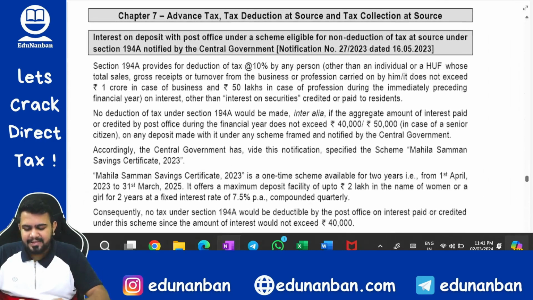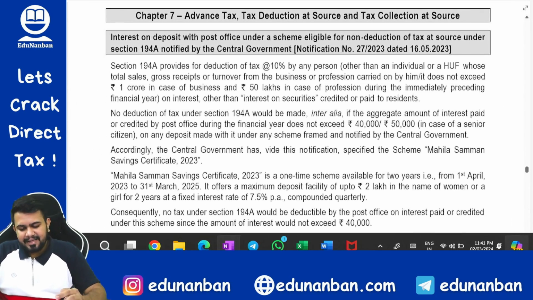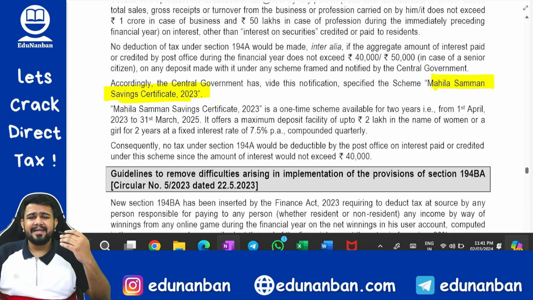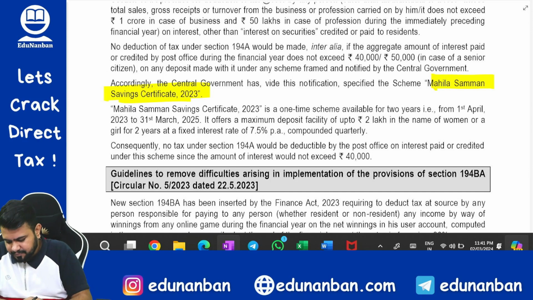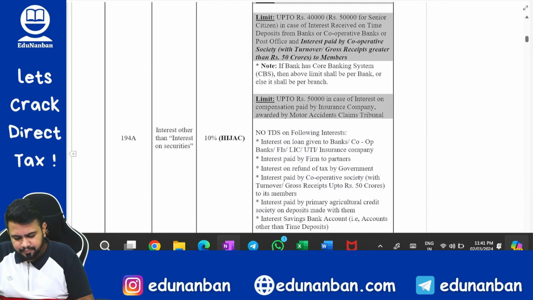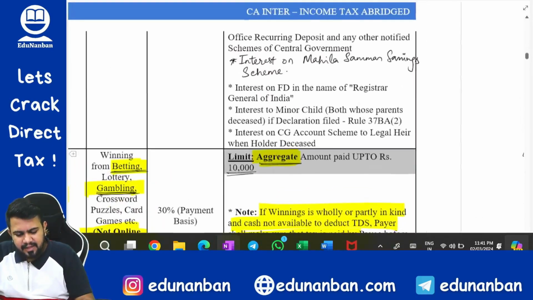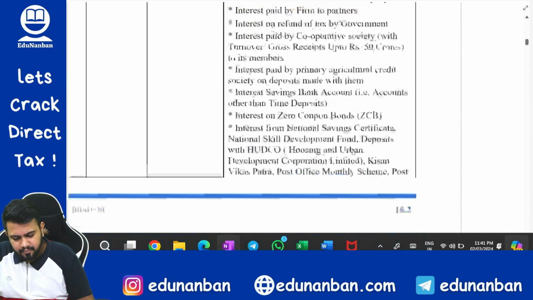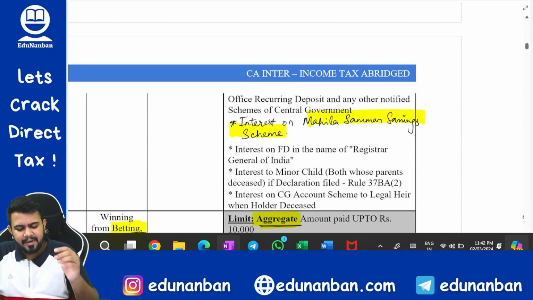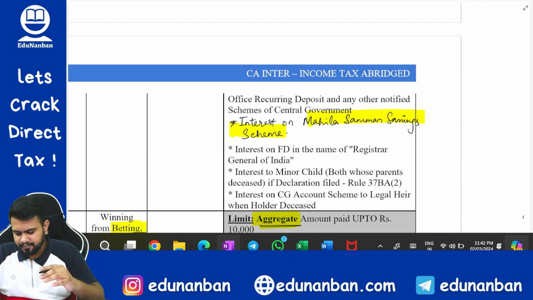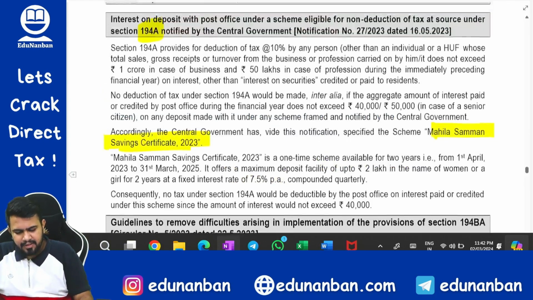Now let's come to the TDS chapter. In the TDS chapter there is one small update in section 194A, and that is for the Mahila Samman Savings Certificate, TDS need not be deducted on the interest. So come to your TDS chapter, come to section 194A, and please make a note: no TDS is required to be deducted on the Mahila Samman Savings Scheme. Done. That's it. Nothing much.